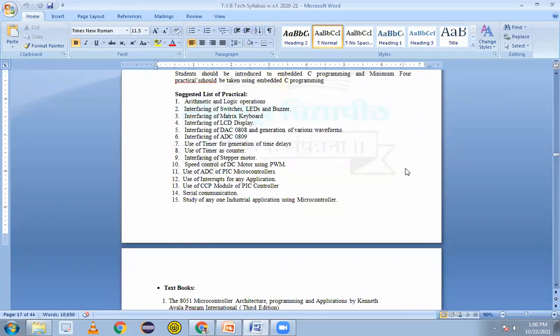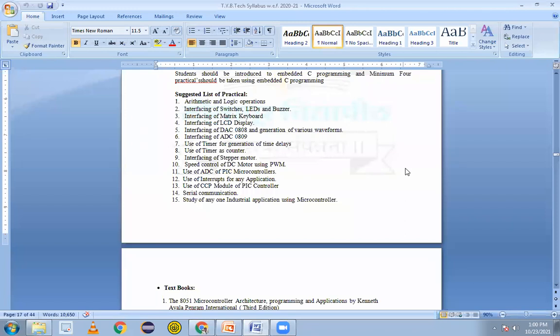Secondly, the practical is interfacing the switches, LEDs, and buzzer. So interfacing means we can connect externally. One of the ports, 4 ports are there. To any pin, we can connect either a switch, an LED or a buzzer, and we can turn it on and off for a certain time delay. That also can be done with the help of our software also.